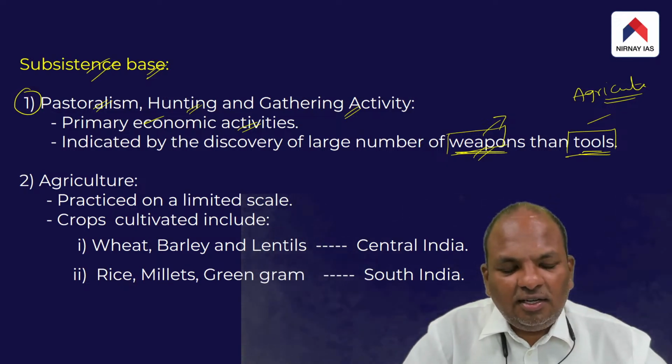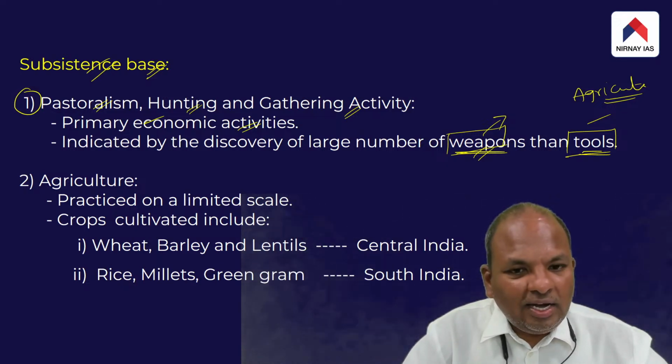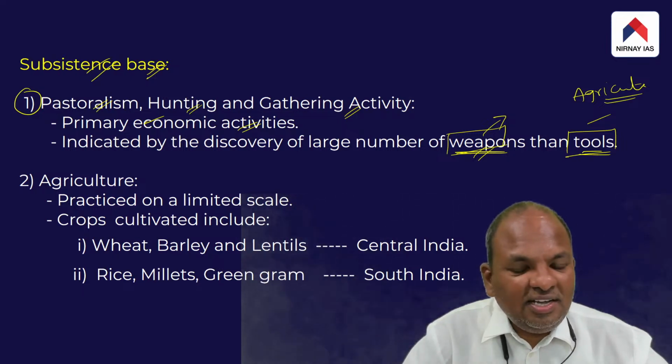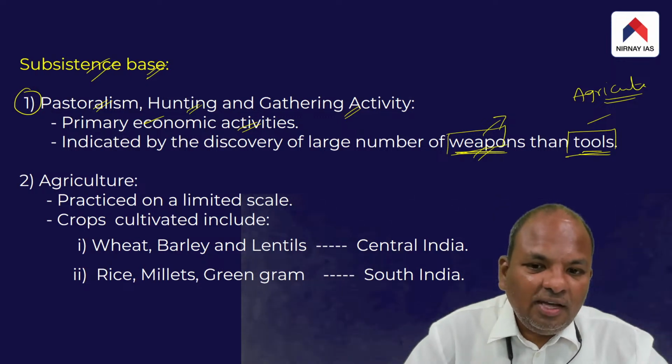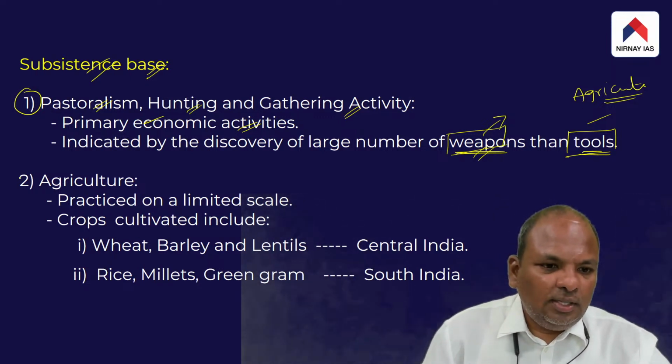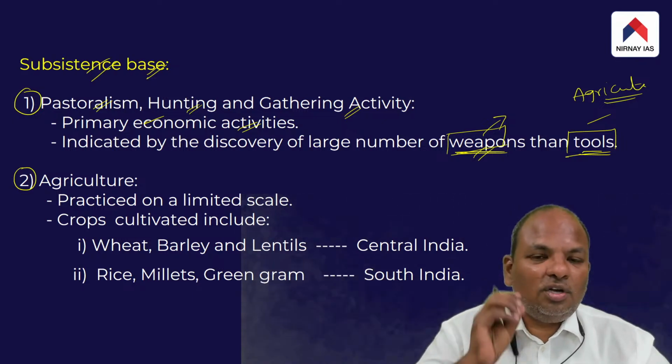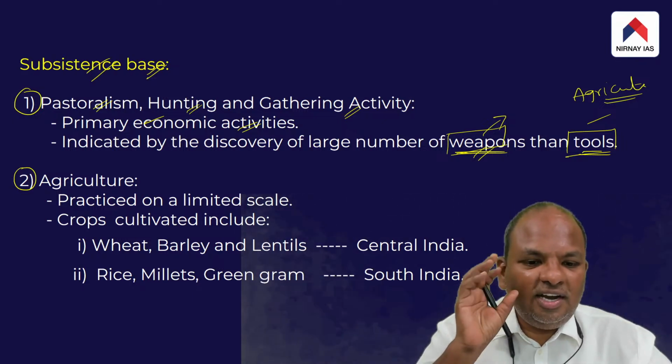This indicates that the people of the megalithic culture possibly practiced pastoralism as well as hunting and gathering as their primary economic activity. Then what about agriculture? Agriculture was also practiced, but it was a secondary economic activity.